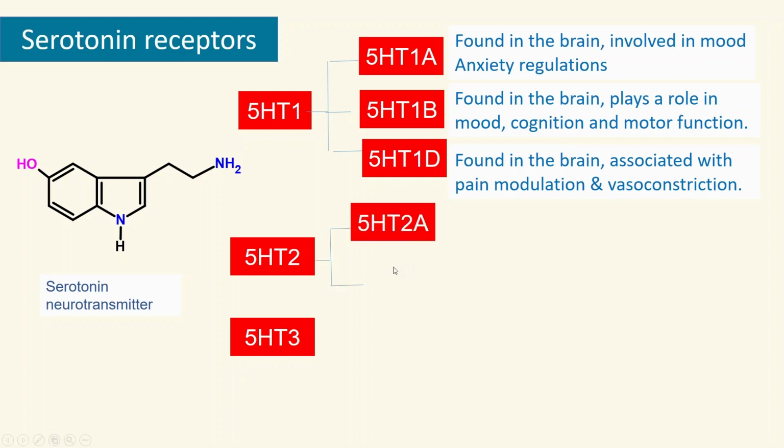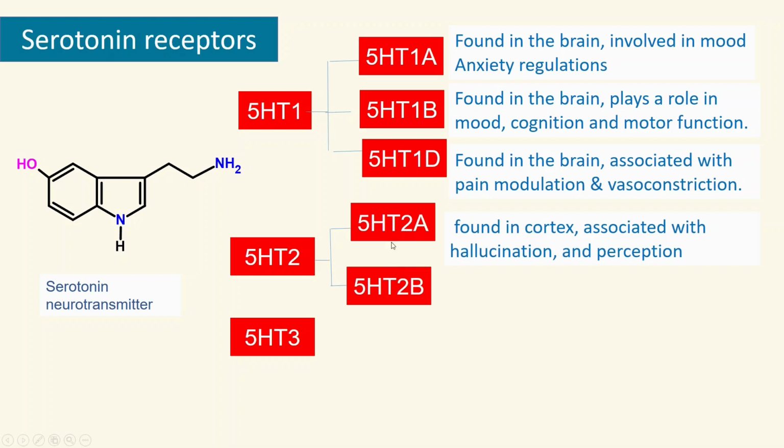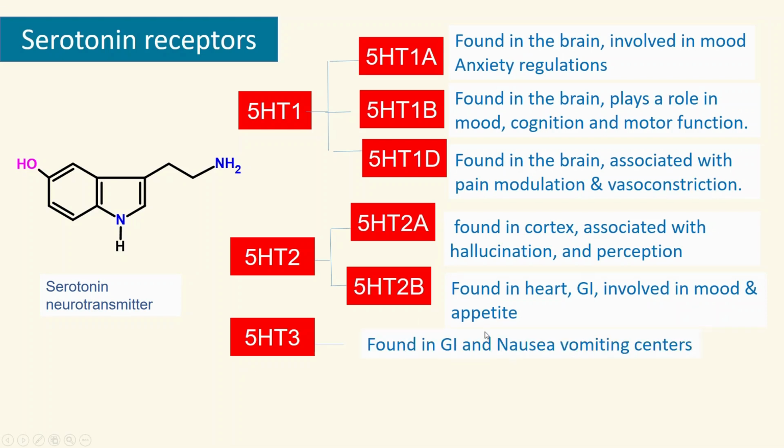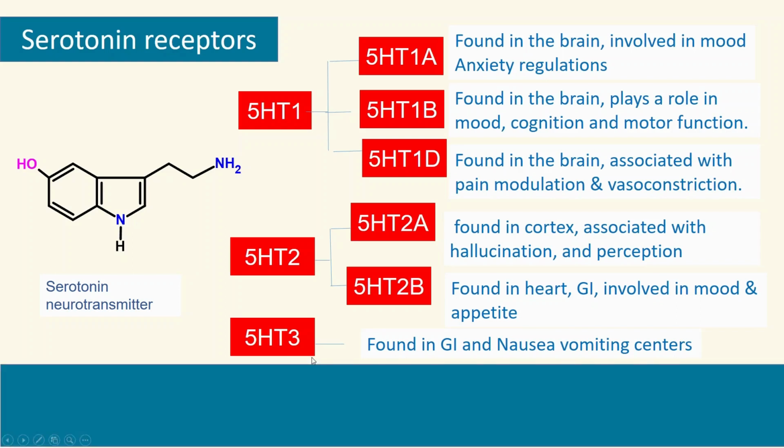However, 5-HT2 plays a very important role in various psychiatric functions, such as 5-HT2A, which plays an important role in schizophrenia because it is associated with hallucination. And 5-HT3 is especially found in the GI tract and is also present in the nausea and vomiting centers. Therefore, most important antiemetic drugs such as the setrons act through the 5-HT3 receptors.